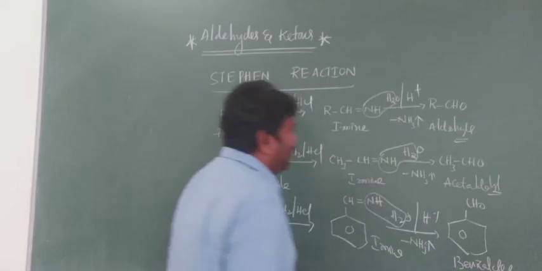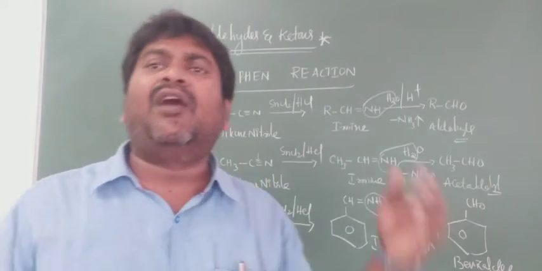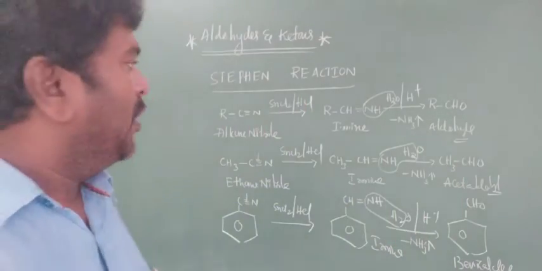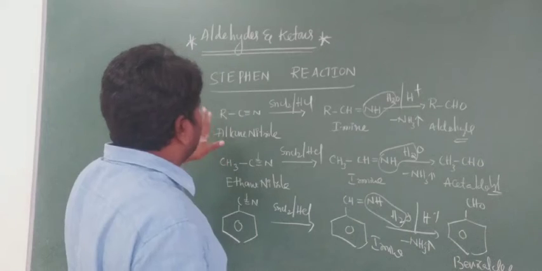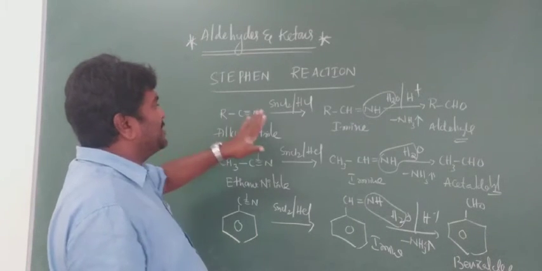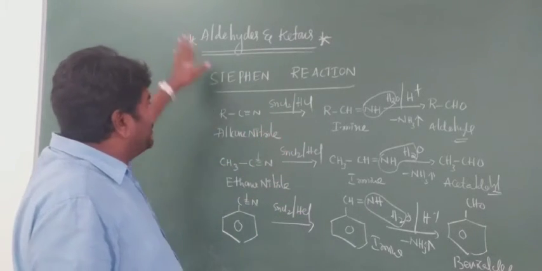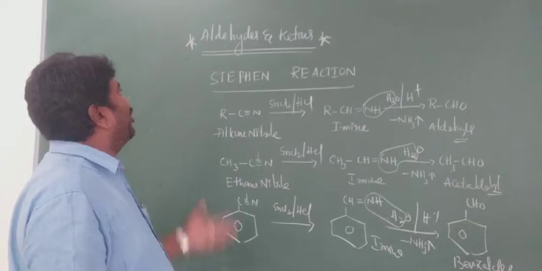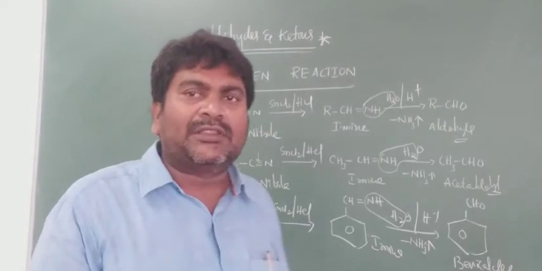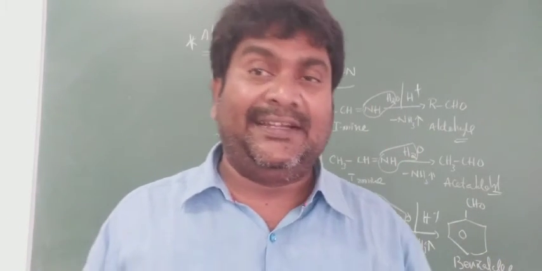Once again here, Stephen reaction is for the preparation of only aldehydes, both aromatic and aliphatic. So that's why it is the Stephen reaction. Alkane nitrile undergoes reduction in presence of stannous chloride, so we will get an aldehyde. According to this Stephen reaction, we will prepare both alkyl and aryl aldehydes, not halides. Sorry, students.